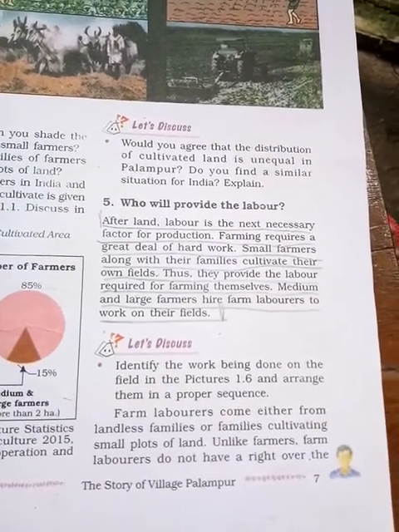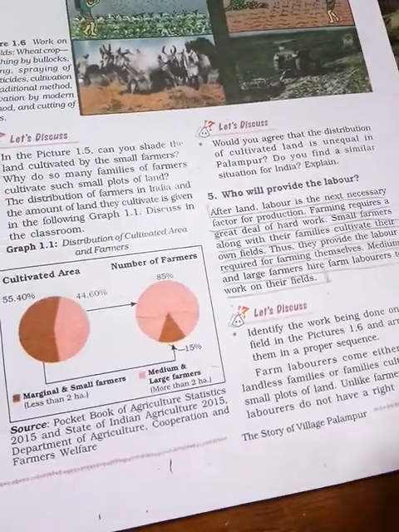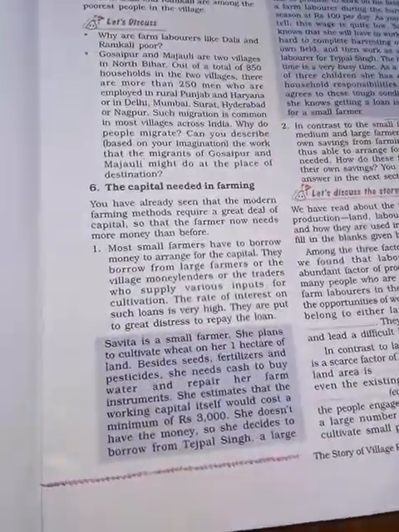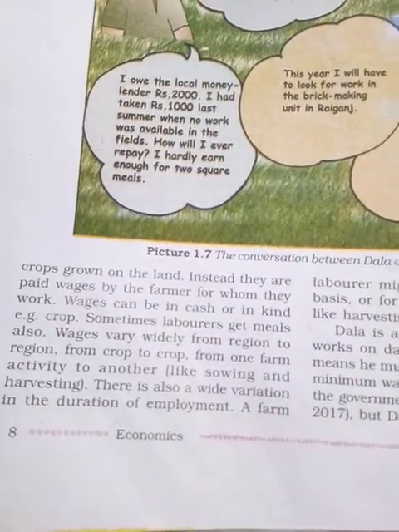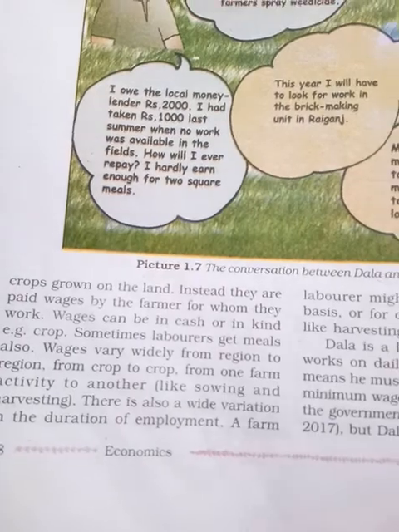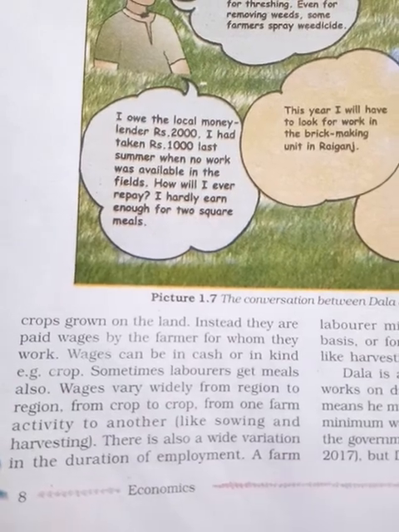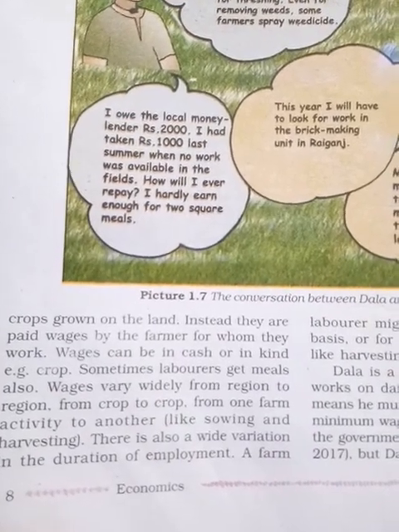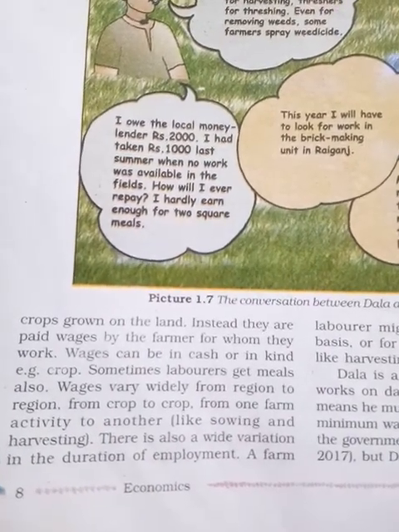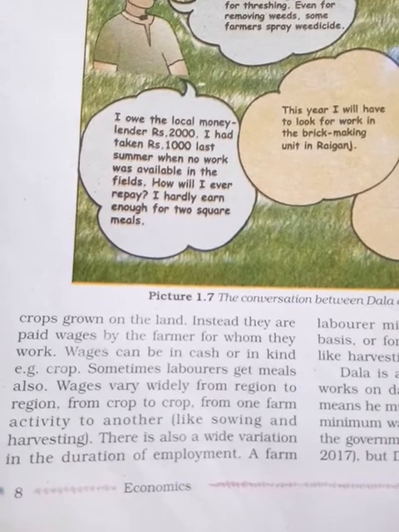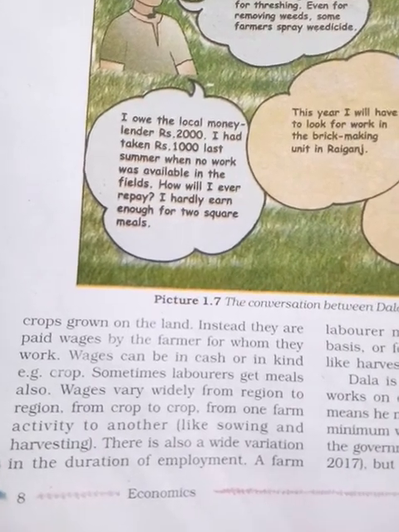So unlike farmers, farm labor do not have a right over the crops grown on the land. That means small or landless farmers, hired by the large farmer, don't have any right to take the products growing on that land. Instead they are paid wages. That means they are getting salaries. After their work they get their wages, or salaries, you can say.